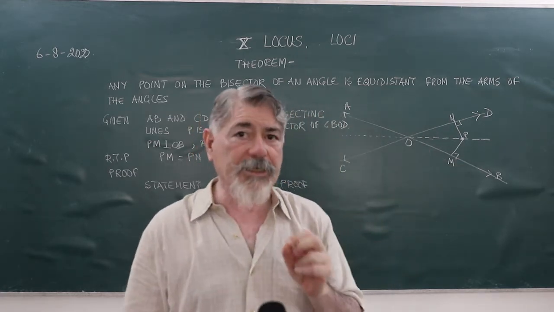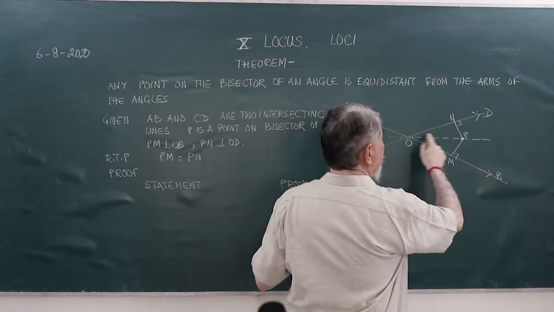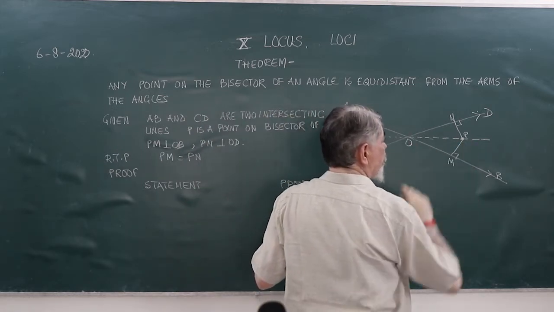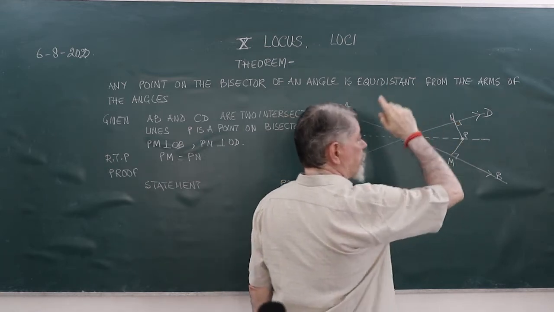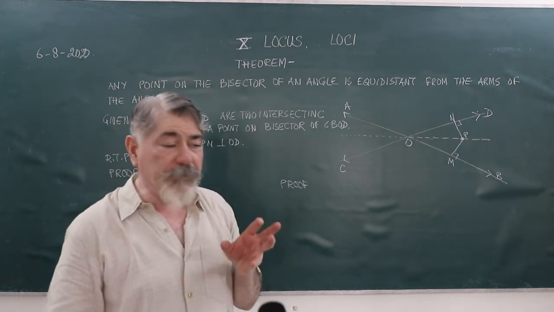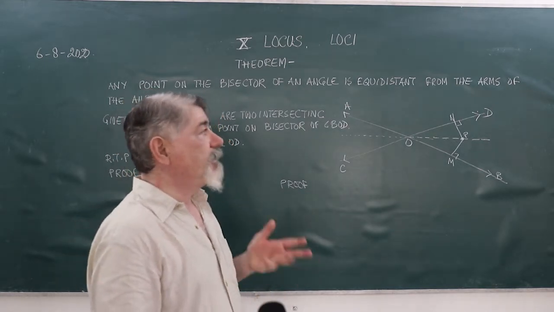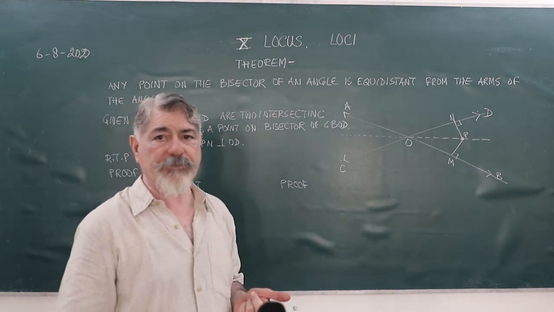Let's take one of the angles, BOD. P is lying on the angular bisector of BOD. PM is perpendicular to OB, and PN is perpendicular to OD. What I have to prove is that PM is equal to PN. PM will always be equal to PN, that is what I have to prove.